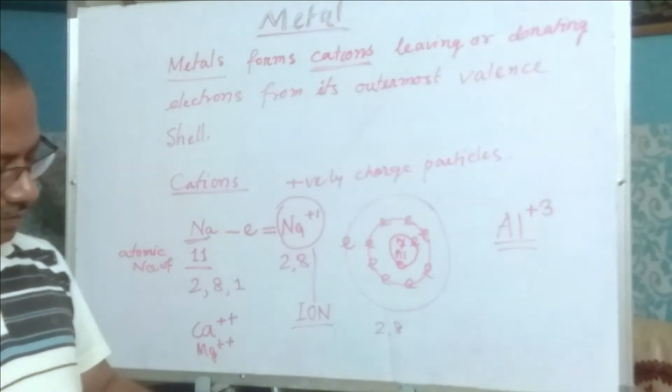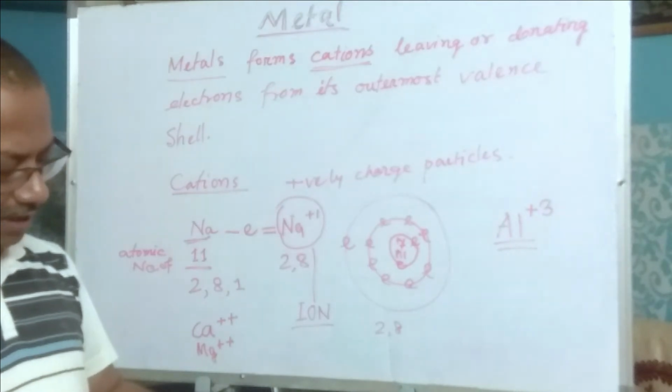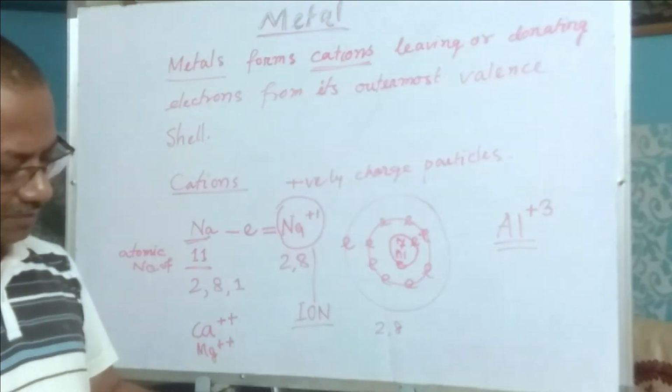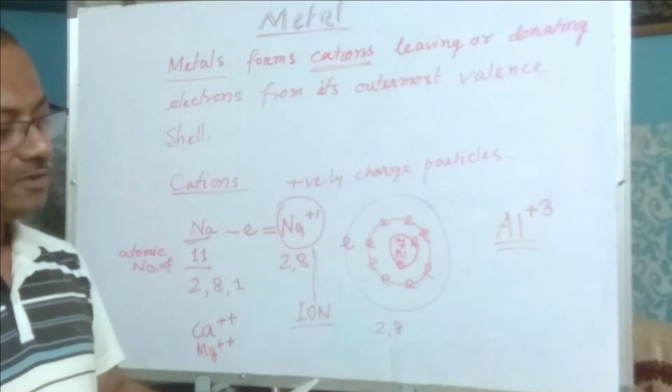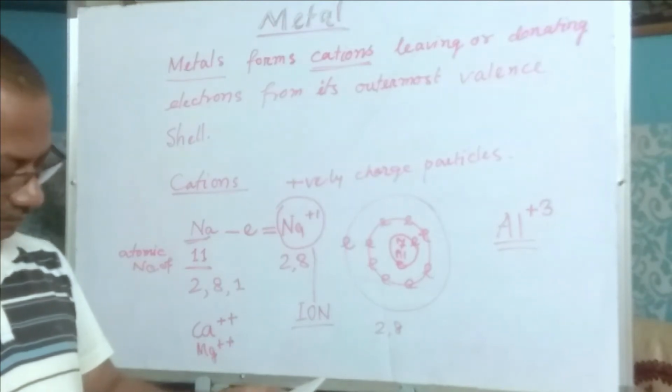Now, reducing agent. As metals can donate electrons, they can reduce other substances which have a tendency to gain electrons.